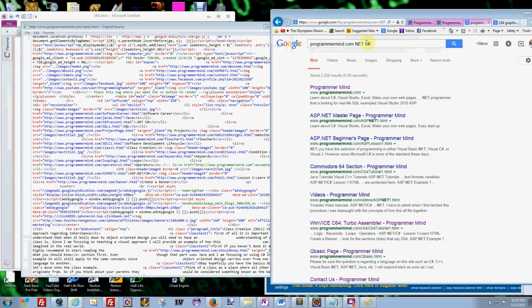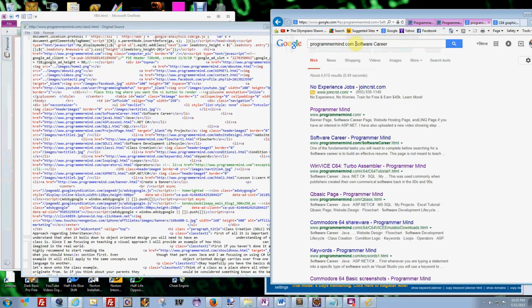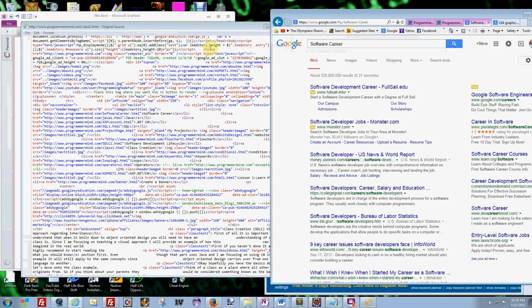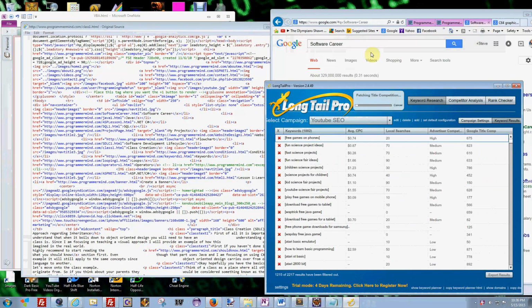So one other thing I wanted to show you, if I go over here and I type in, let's just do software career as an example. If you just typed in software career by itself, this is going to be a very highly competitive word. My website is nowhere to be found here. So if I go over here back to Longtail Pro, and I can find it. Okay, it's right here. I've got to get used to it.